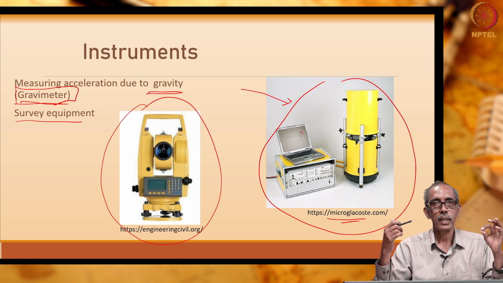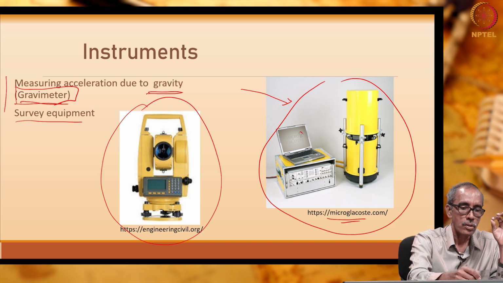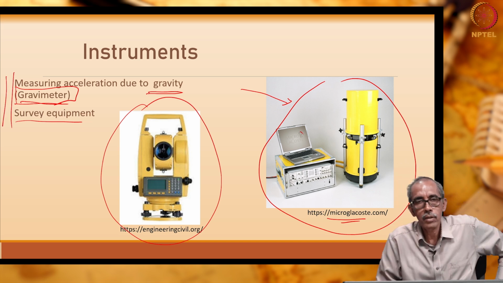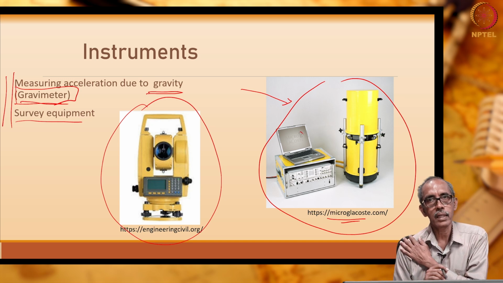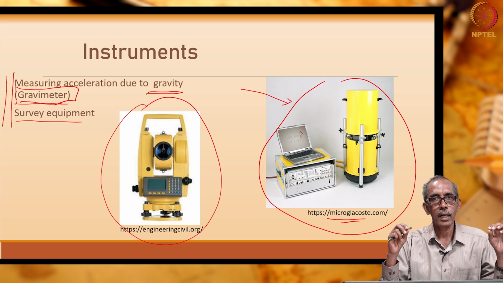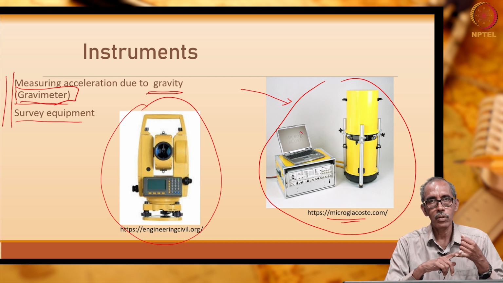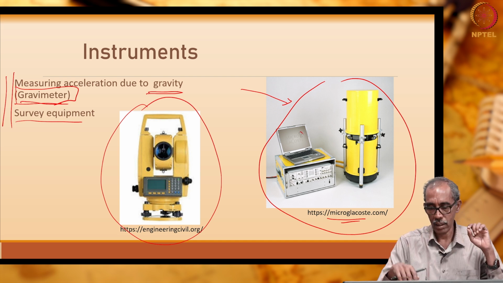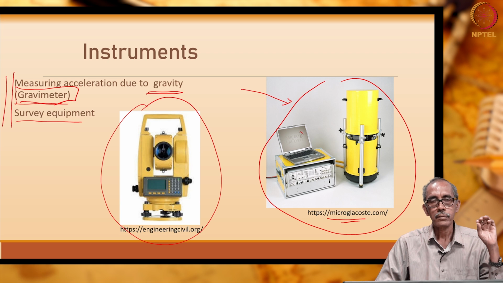So, simply we need these two equipments. One is a gravimeter to measure the acceleration due to gravity. Then we need to survey the land to mark the locations at which gravity measurements have to be taken. Location in the sense we need to know latitude, longitude as well as the elevation, precise elevation. These are all the equipment that are necessary.